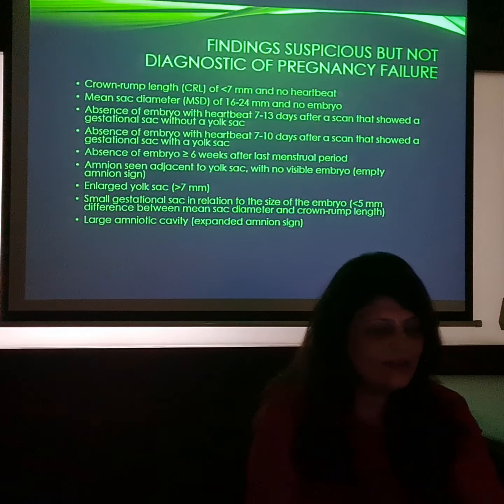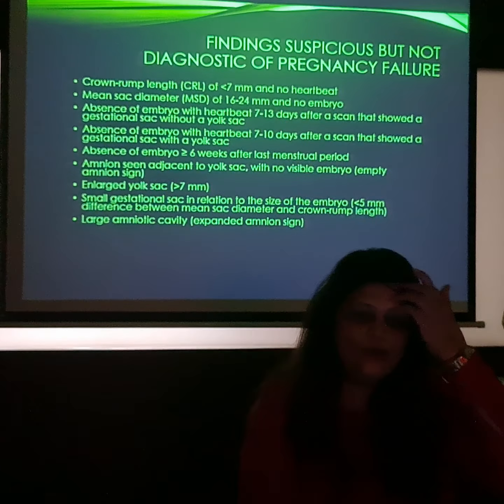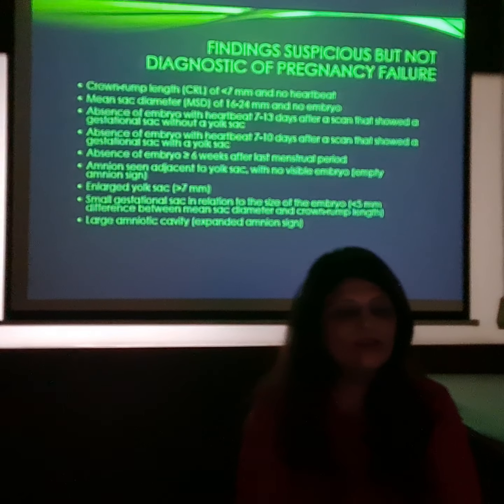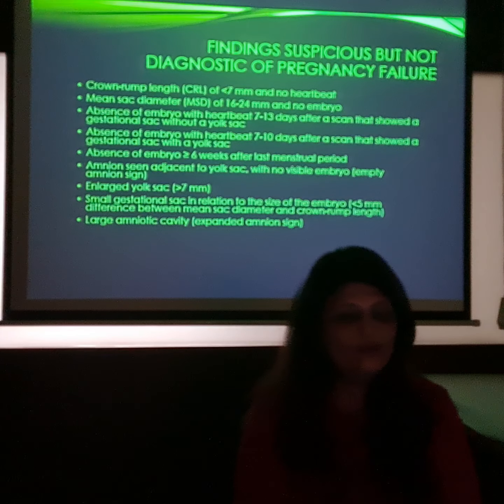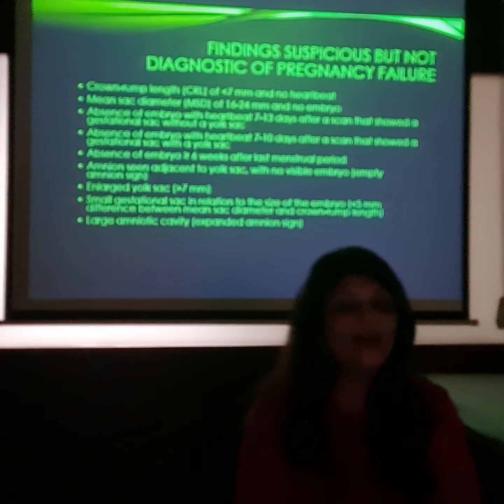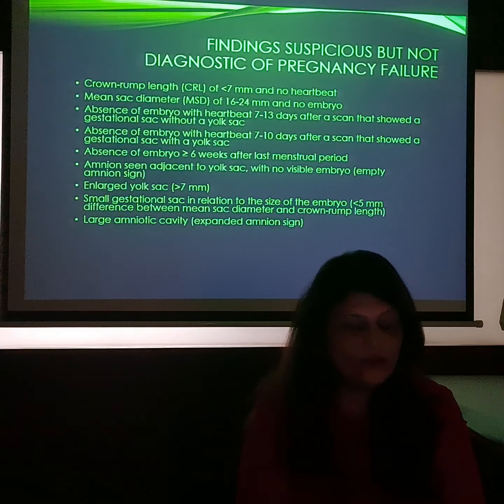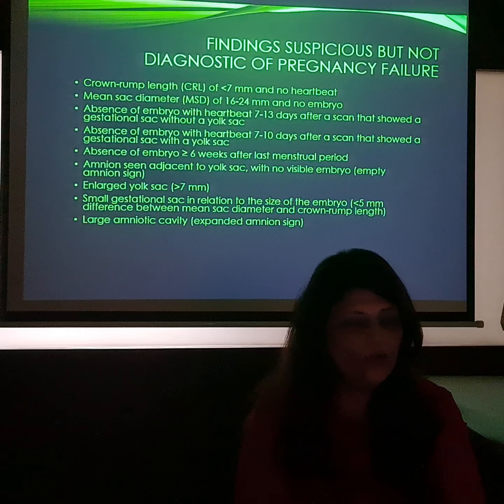So again, I will say this thing, remember this: more than 7 millimeters CRL, or more than 25 millimeters gestational sac, you can say it confidently, yes, this is a case of an early pregnancy failure. In my next class, I will be talking about the suspicious signs and the cases in which you will see some kind of subchorionic hemorrhage, or maybe an IUCD, or a fibroid, where we need to take extra care of our patients and maybe put them on some extra progesterone dose or some bed rest or some more medicines to keep their pregnancy going.